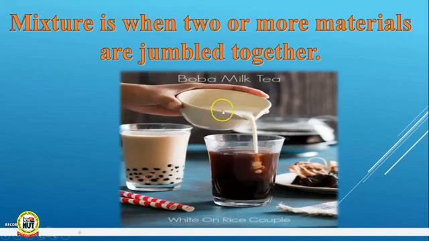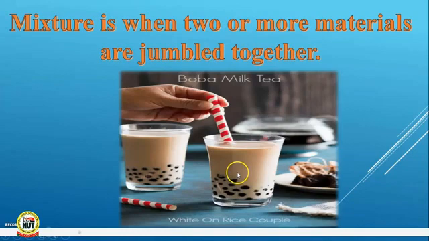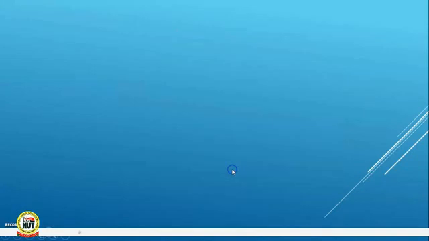For example, let's look at this. You can see milk being poured inside this Lipton, and then you see that the Lipton changes color immediately to that of the milk. Is that not true? You're seeing it happening. Good. This is also a mixture. They have been jumbled together and then stirred.